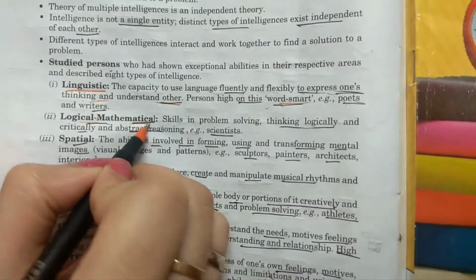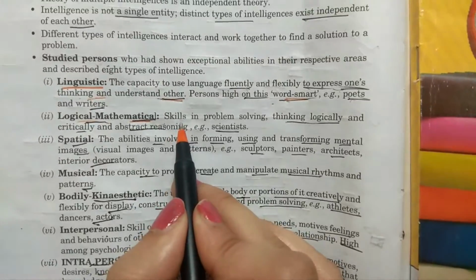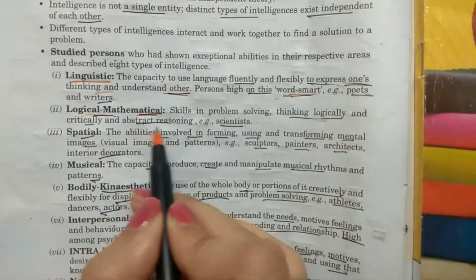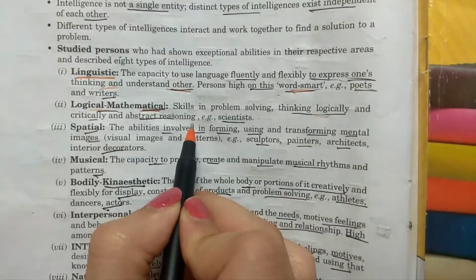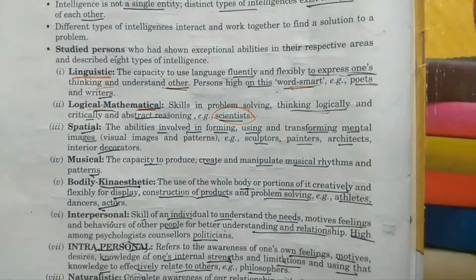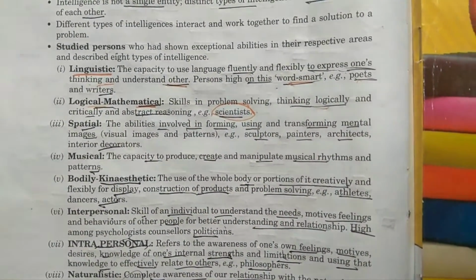The second one is logical mathematical. It includes skills in problem solving, thinking logically, critically, and abstract reasoning. It is present in scientists. Scientists are high in logical mathematical skills.